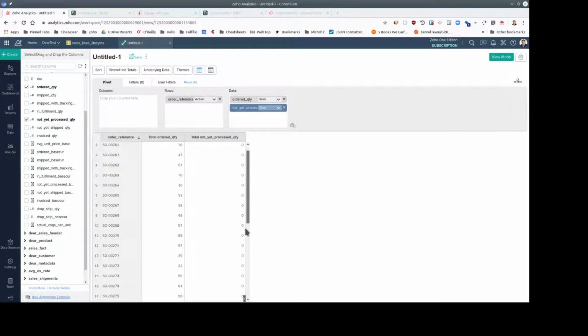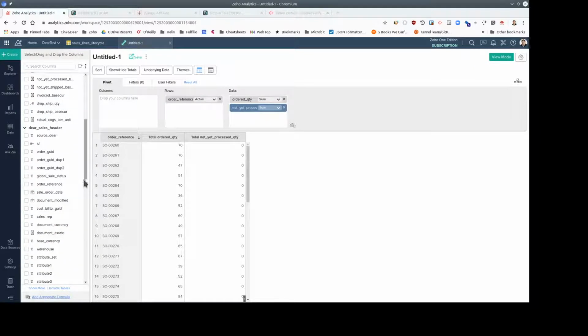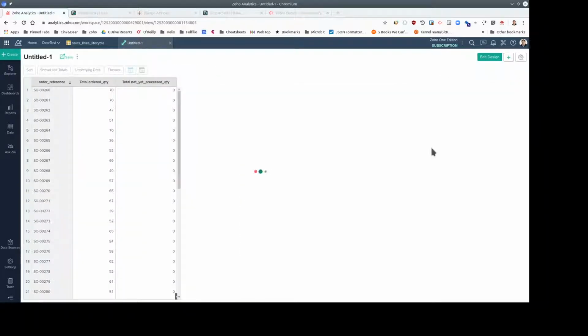Okay, so that's a pretty simple report. I could add in some extra information if I wanted to. I can grab the sales header, and perhaps I could grab the warehouse associated with the order. I could put that in columns. Let's have a quick look at that.